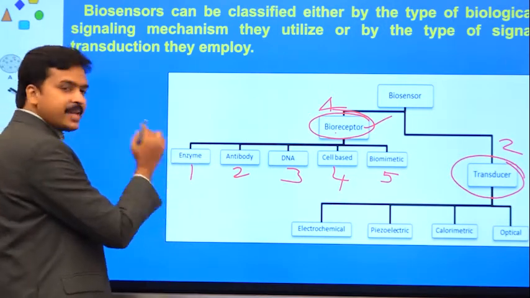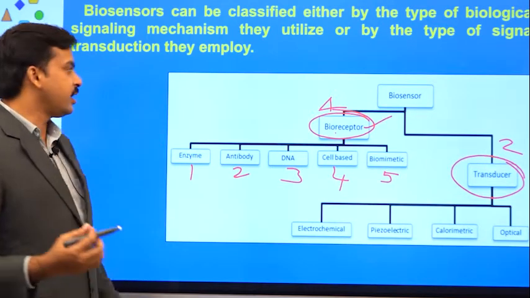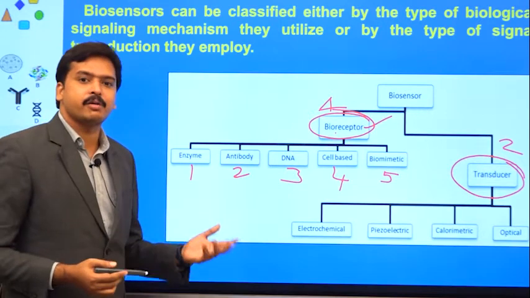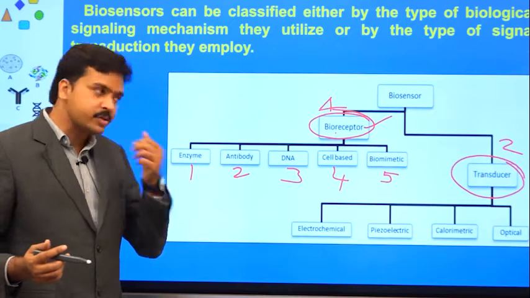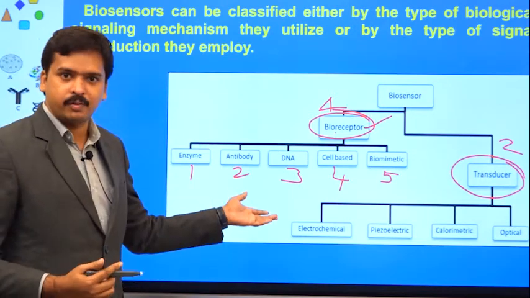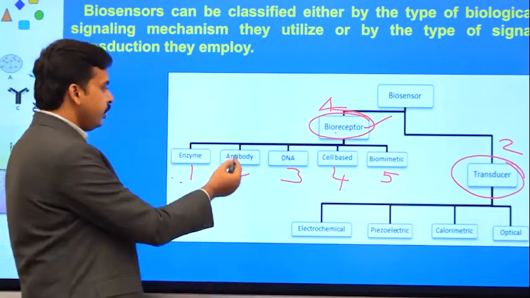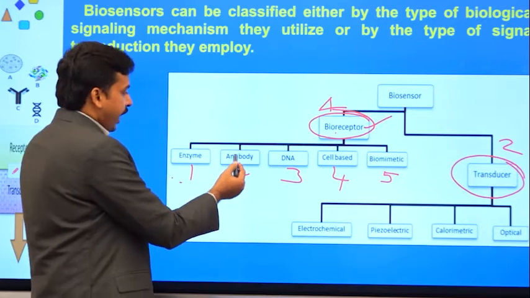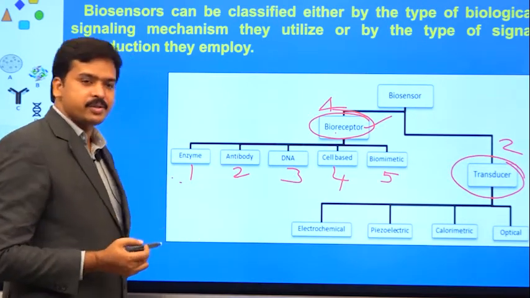If an enzyme is used, we call it an enzyme based biosensor, and technically we have to call it a biocatalysis based biosensor. Since we are not talking about the process, and are focusing on what kind of biological material we have used, that is why I am calling it an enzyme based biosensor. Coming to the second category, the antibody biosensor, and the third one is the DNA based biosensor.